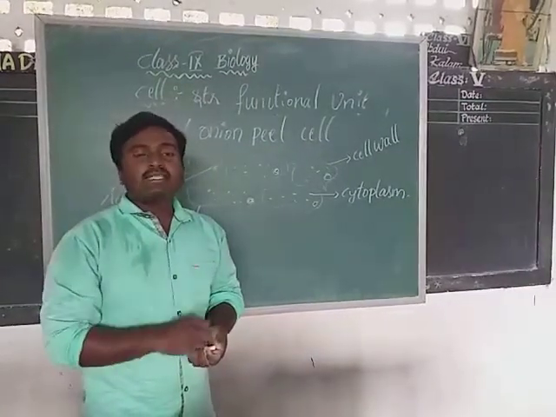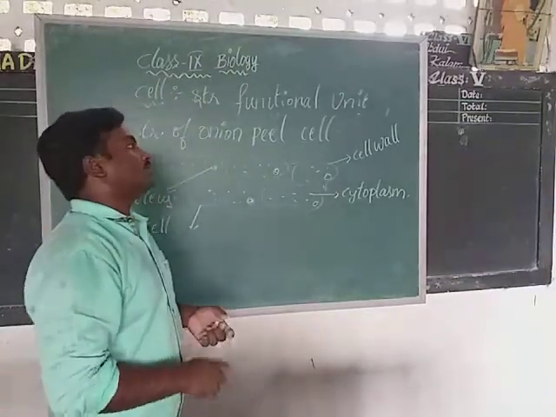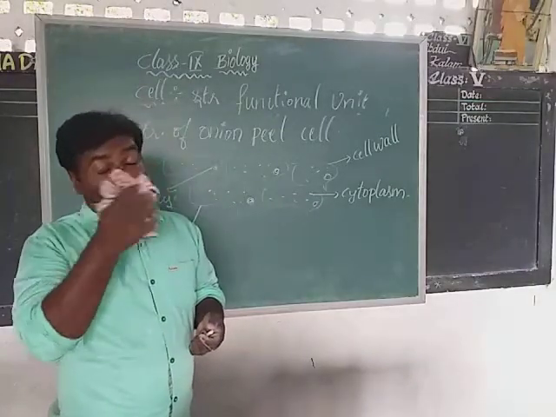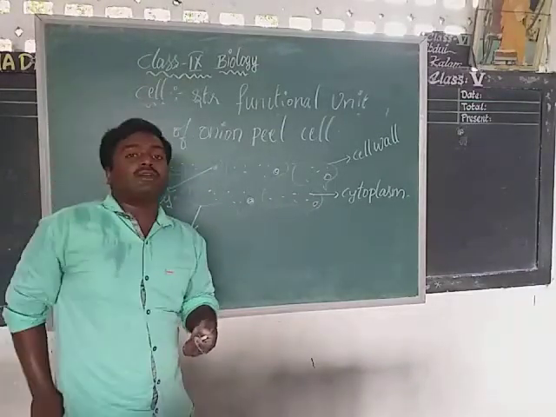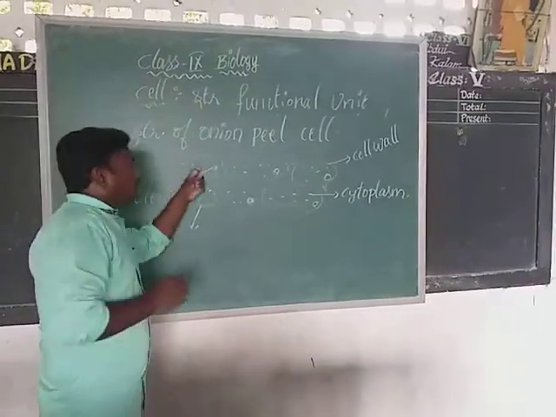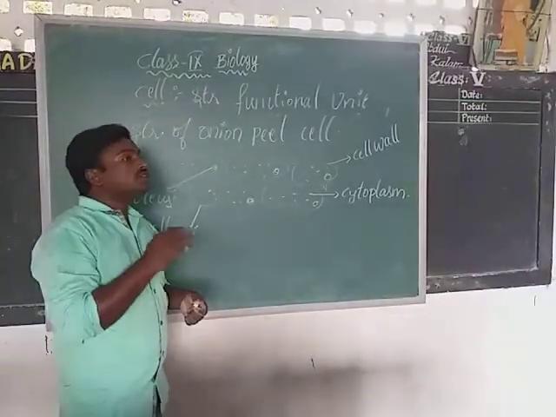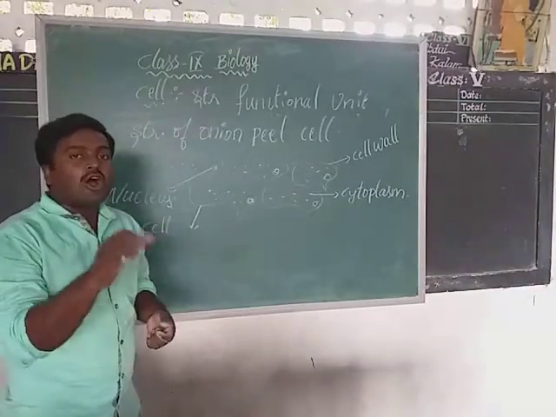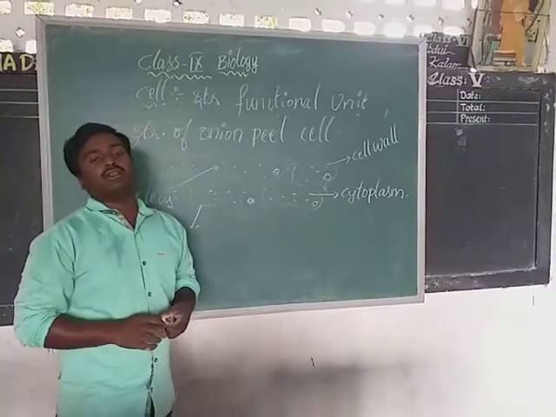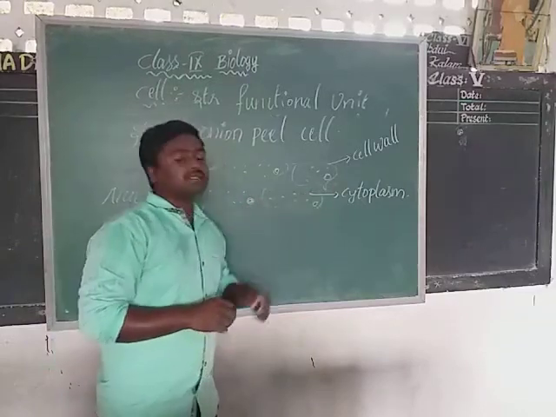Next, it acts like a CPU of the body. What is CPU in computer language also? You have the same definition. CPU means central processing unit. So here the nucleus acts like a CPU of the cell. CPU of the cell means it acts like a central processing unit. It controls all the activities within the cell and it is useful for carrying the genetic information from parents to the children.